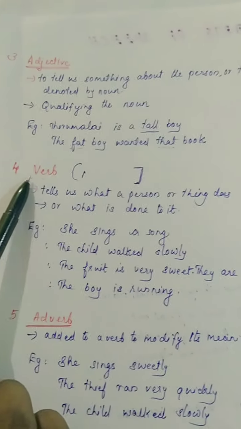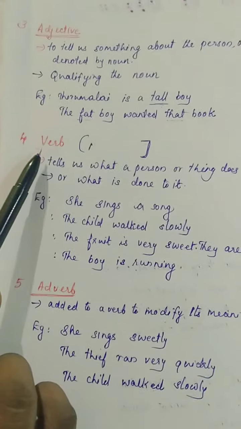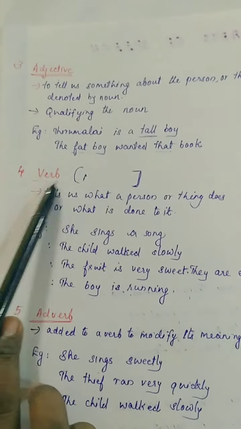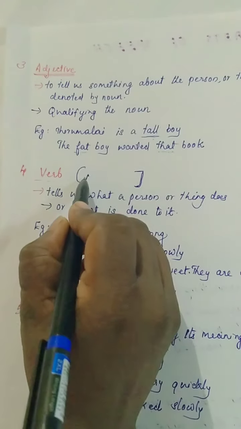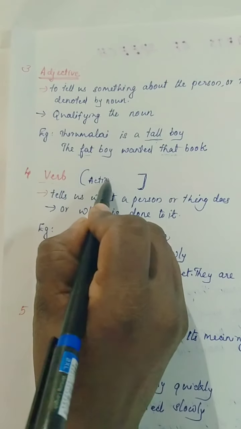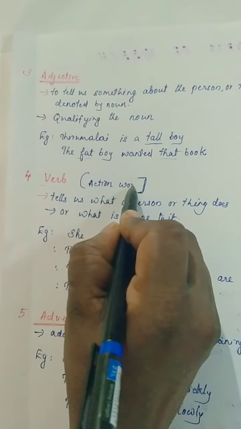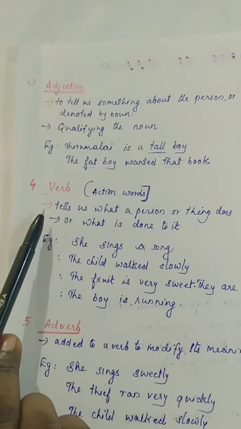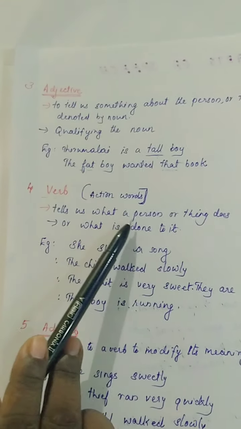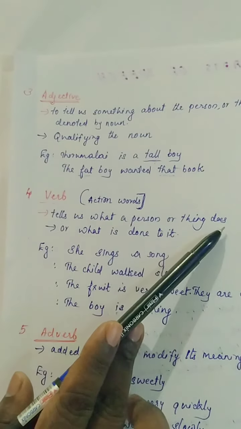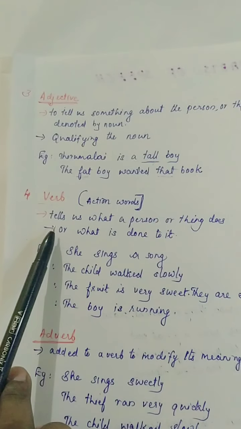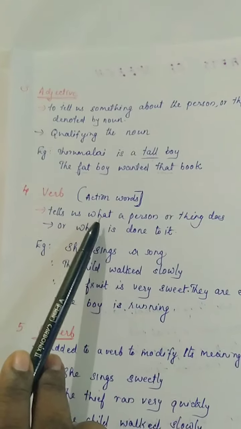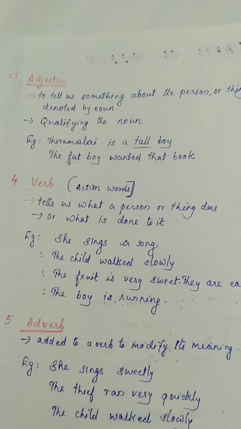The next parts of speech is verb. What is a verb? In lower classes you have studied verbs are correct. Action words. Verbs are action words. That means the words tells us what a person or thing does. In one sentence, if the person is doing something, what action he is doing, that words are known as verb.